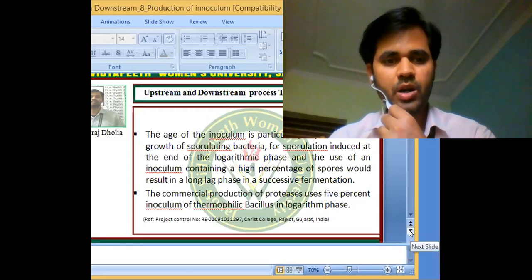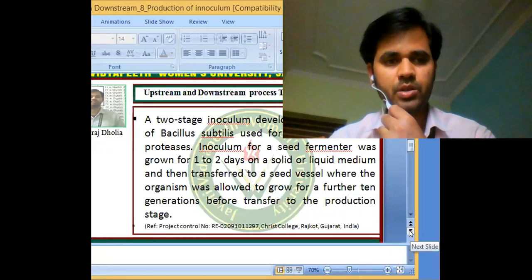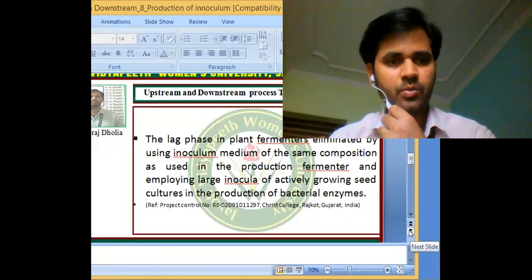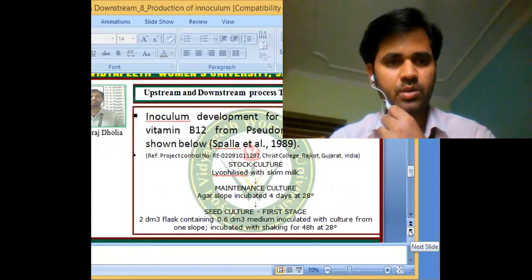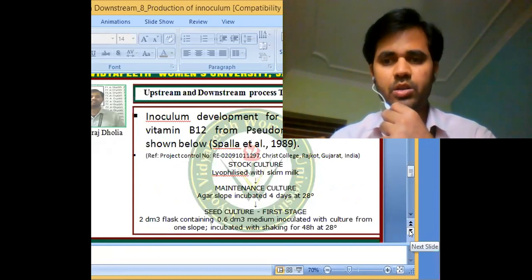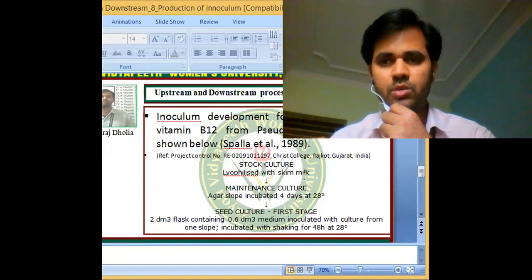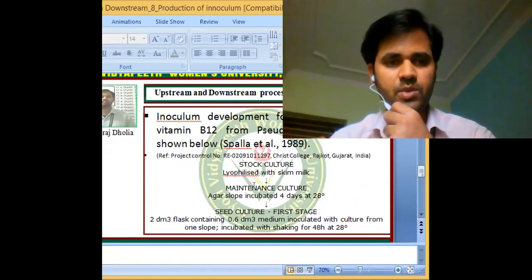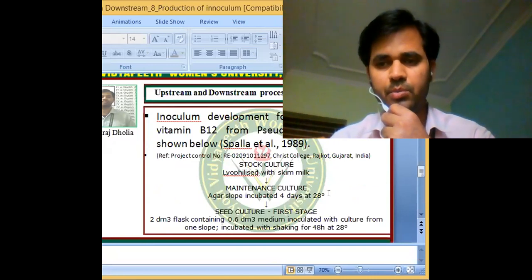Here we are taking the example of production of inoculum for vitamin B12 production from Pseudomonas denitrificans. We take the stock culture, meaning the basic starting culture, by lyophilizing skim milk.